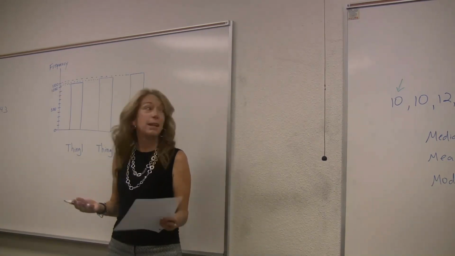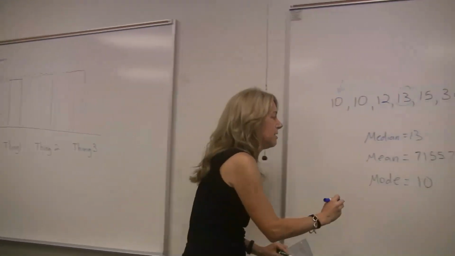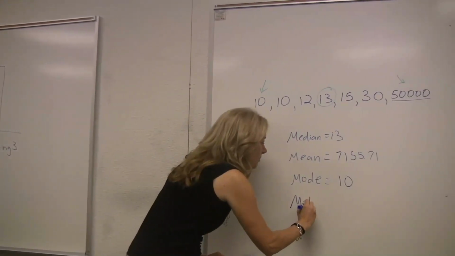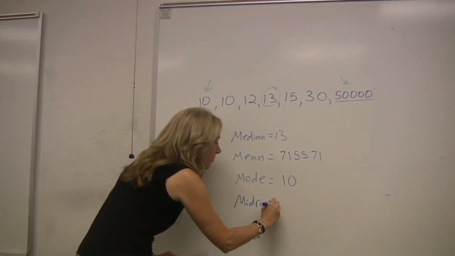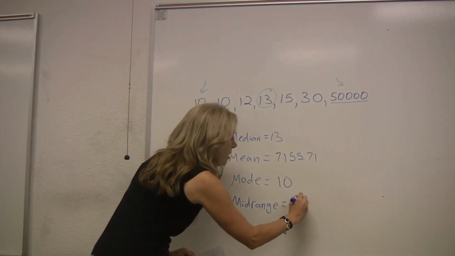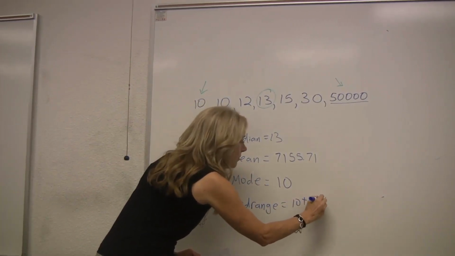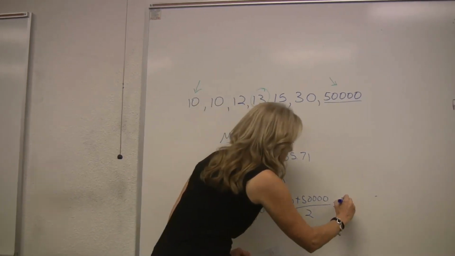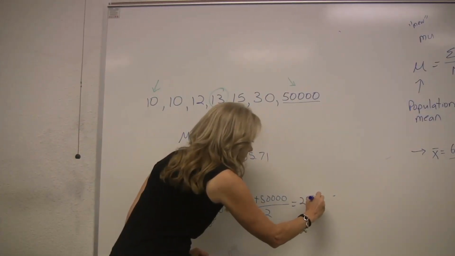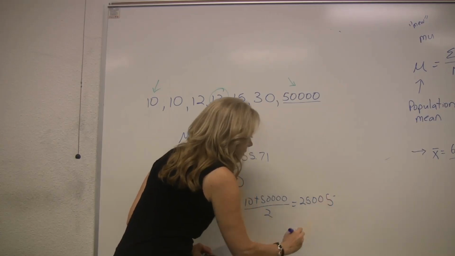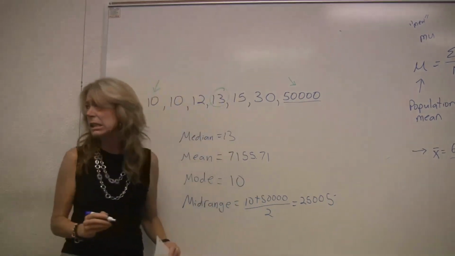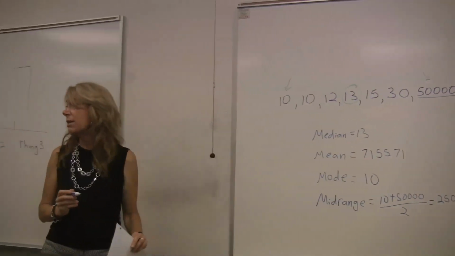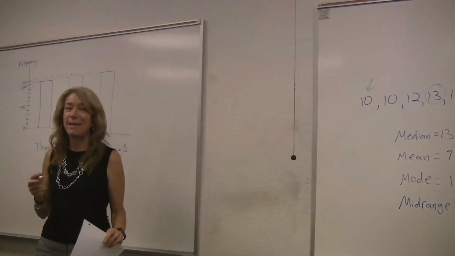It's another mean, really. So the mid-range in this case would be 10 plus 50,000 divided by 2, which is, I think, 25,005. Is that right? Someone help me out. I'm doing math in my head. Thank you. Is it? Yep, she did that.